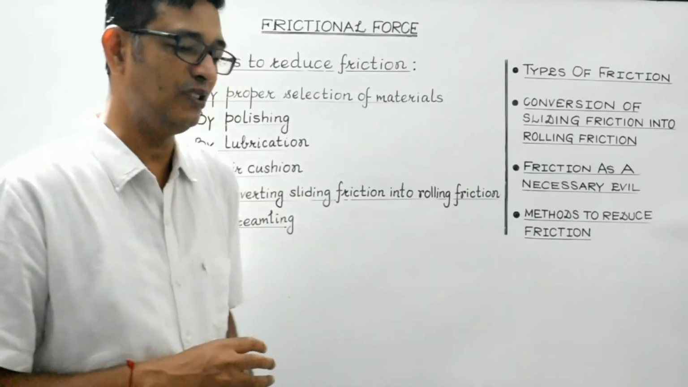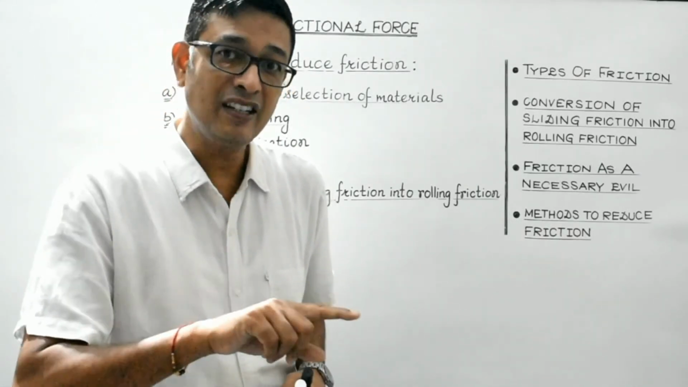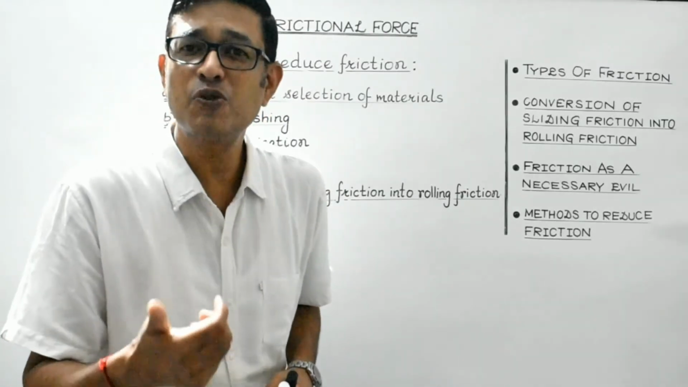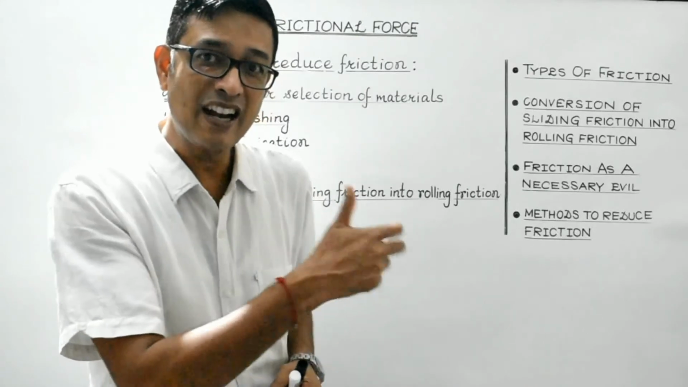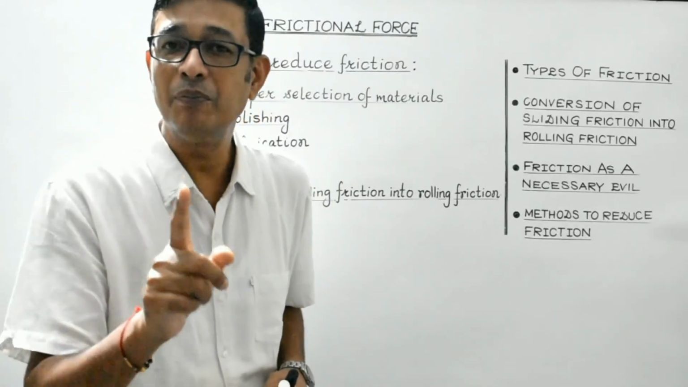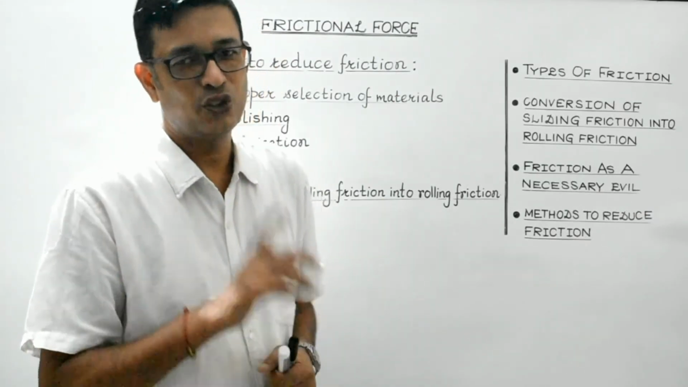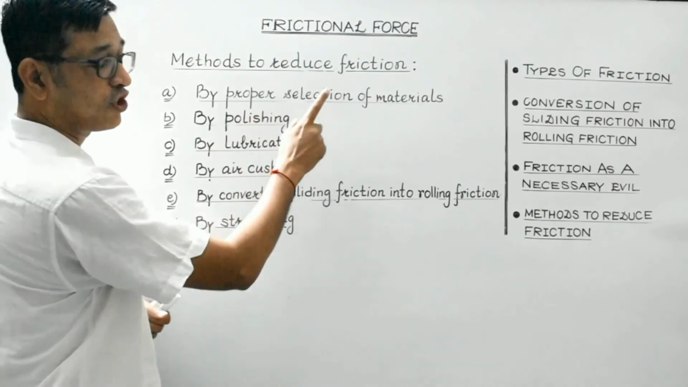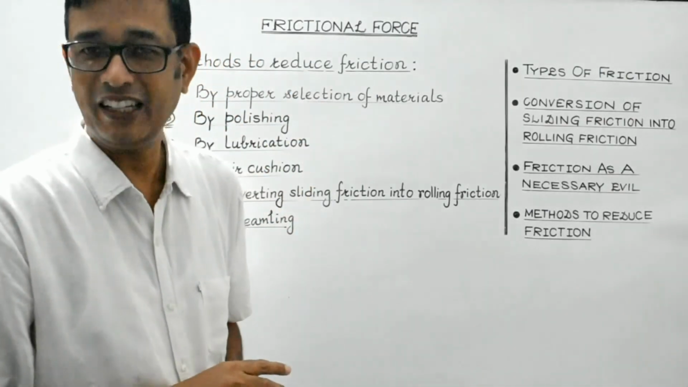I'll give you an example. Students, the friction between iron and concrete is much higher than the friction between rubber and concrete, and that is the reason why wheels are made up of rubber so as to reduce the friction. So students, proper selection of materials is a very essential point, right?